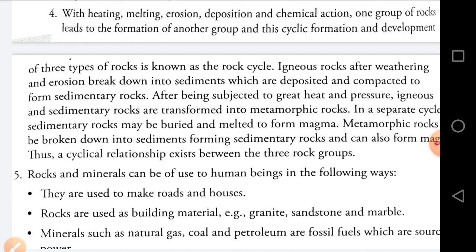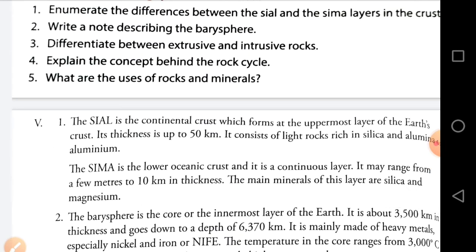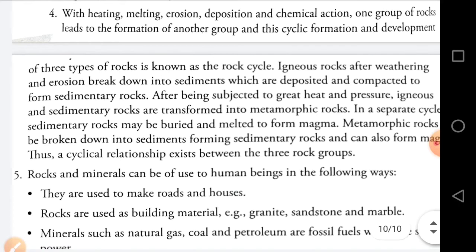Now come to the question number 5. What are the uses of rocks and minerals? अब इनकी क्या uses है rocks and minerals की? तो we can see that rocks and minerals can be used by human beings in the following ways. They are used to make roads and houses.